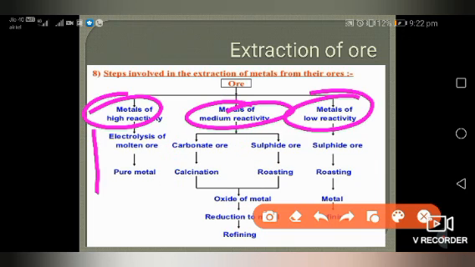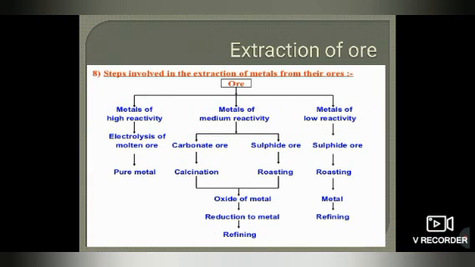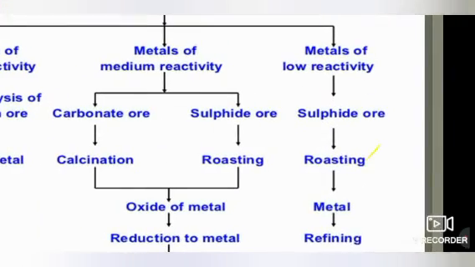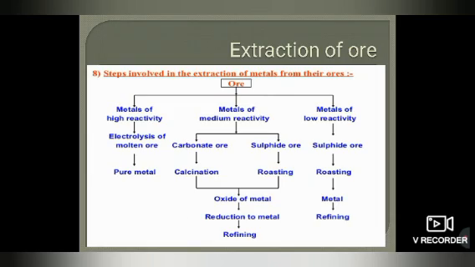Then the carbonate and sulfide ores, by calcination and roasting, change into oxides of the metal. After that comes the reduction process, where we remove the oxygen, and after refining we get the pure metal. On the other hand, for low reactivity metals, where only sulfide ore is present, the roasting process is used, the metal is obtained, and after refining you get the purest metal.